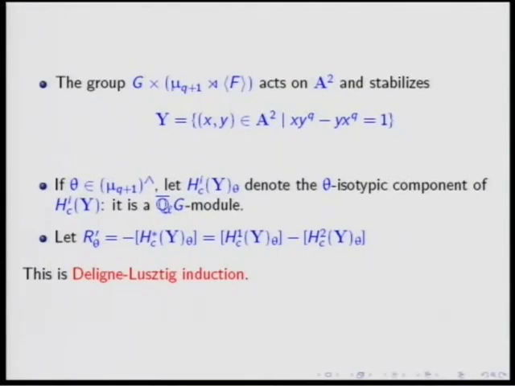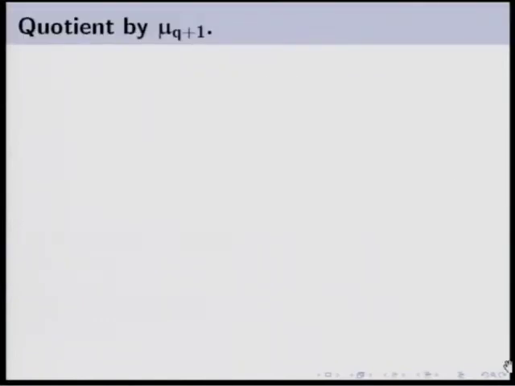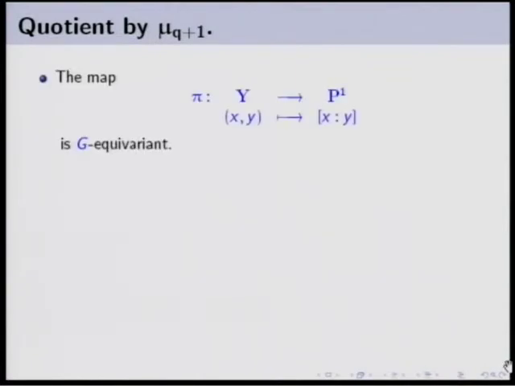But the one isotypic component is just the invariant under mu q plus 1. And if you want to compute the invariant under mu q plus 1 of the cohomology group, you need to compute the quotient of Y by mu q plus 1. So let's do it. Well, for this, we consider the following map that goes from Y to P1, and that sends (x,y) to the homogeneous, to [x:y] in homogeneous coordinates. It is well defined because x and y can't be both 0. In fact, even one of them can't be 0, okay, because of this equation. So this is well defined.